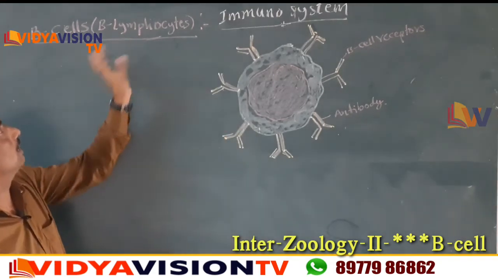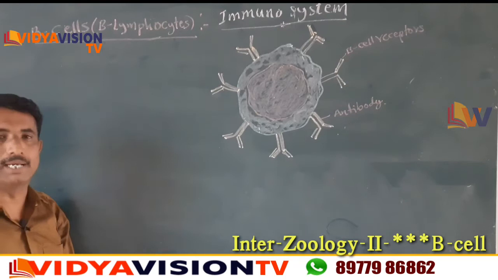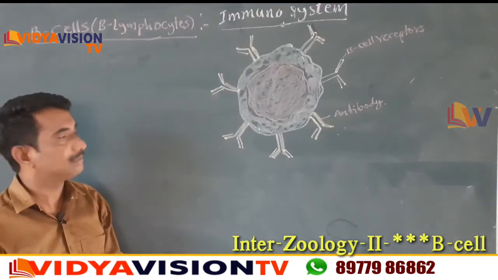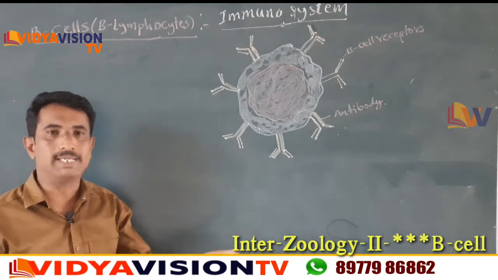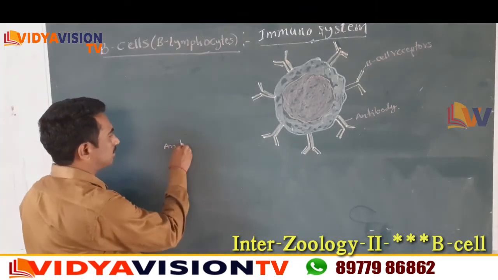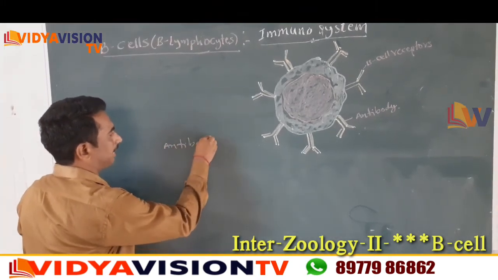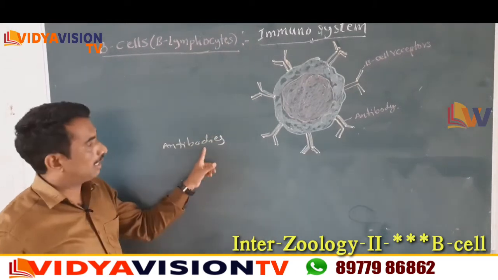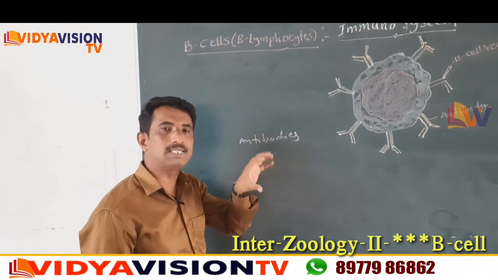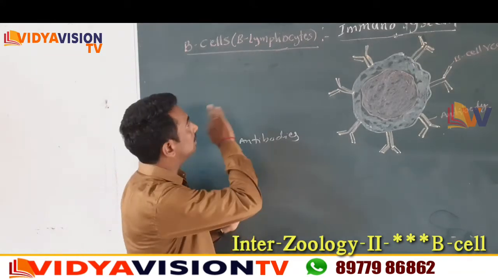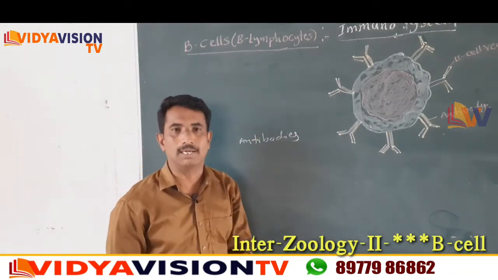Those cells are called B cells or B lymphocytes.